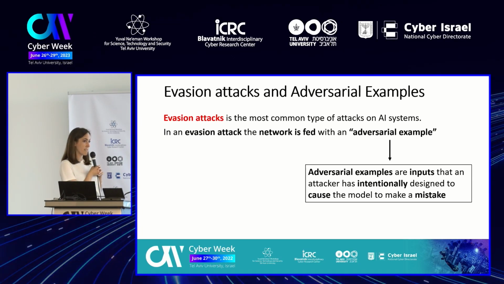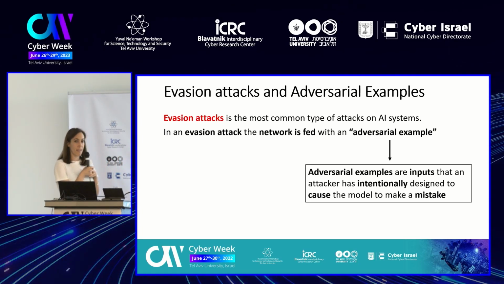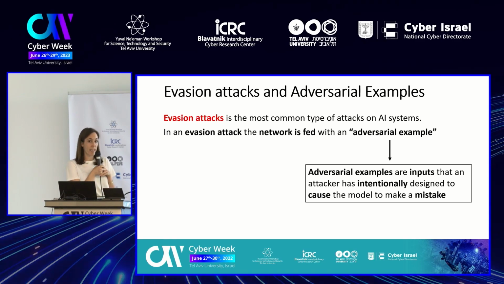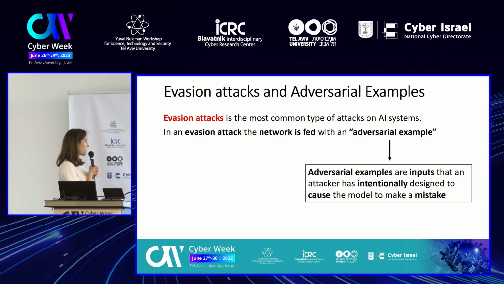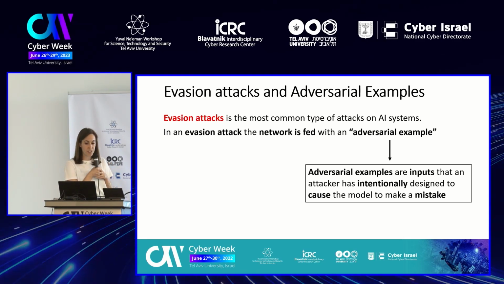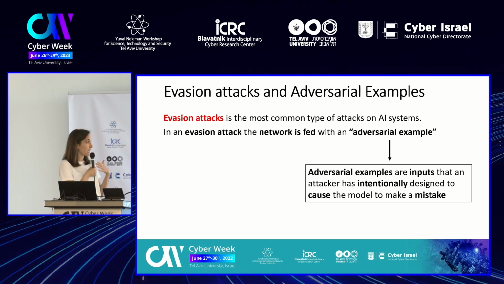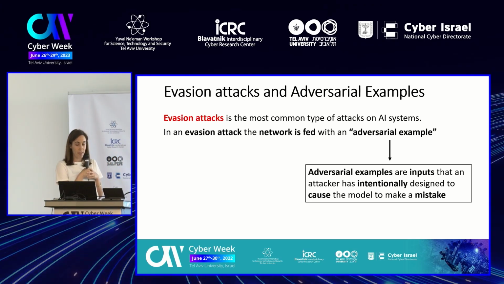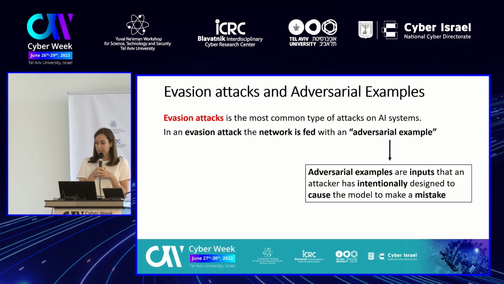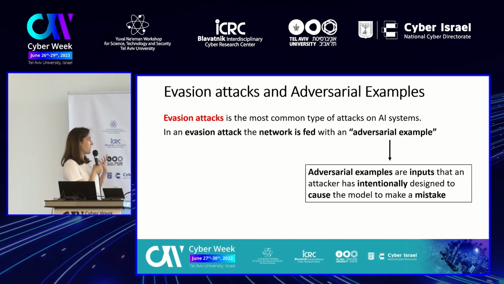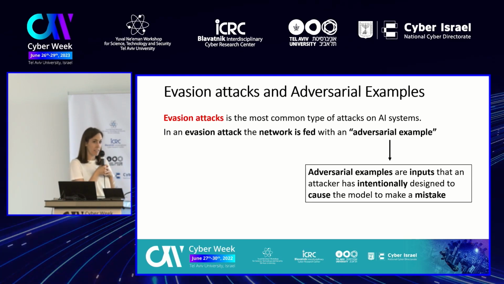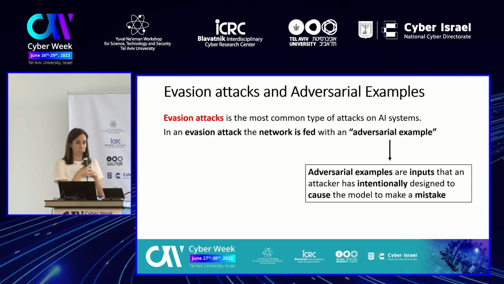So what is an evasion attack? Evasion attack is one of the most common types of attack on AI systems. In an evasion attack, the network is fed with an adversarial example. An adversarial example is an input that an attacker has intentionally designed to cause the model to make a mistake.